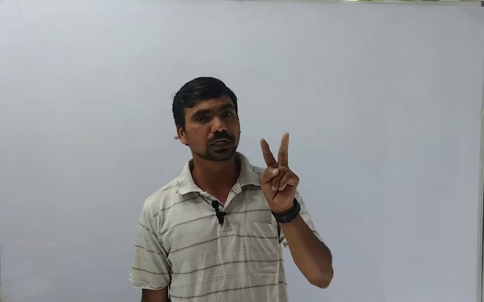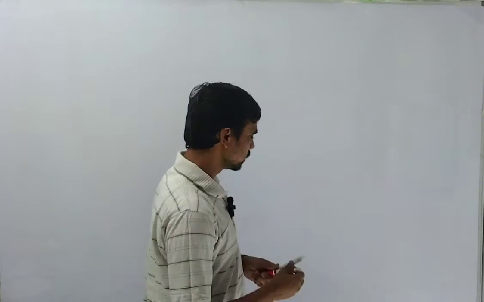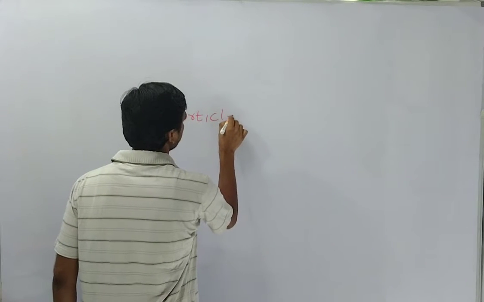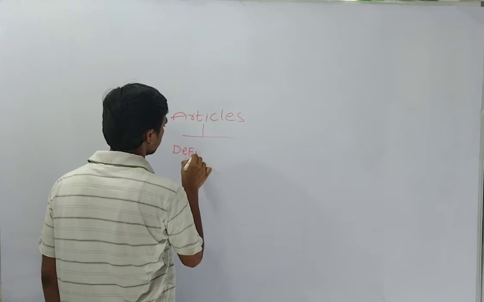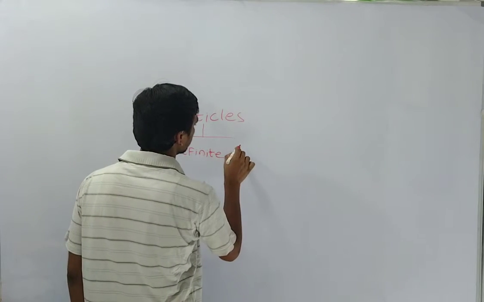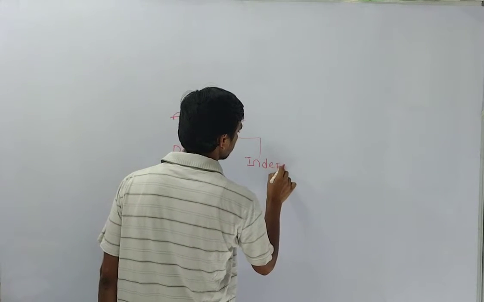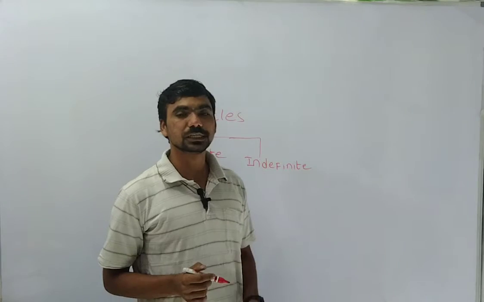There are two types of articles. Dear friends, again I'm repeating, there are two types of articles. The first is the definite article and the second is the indefinite article. In articles we have two types: one is definite and another one is indefinite.